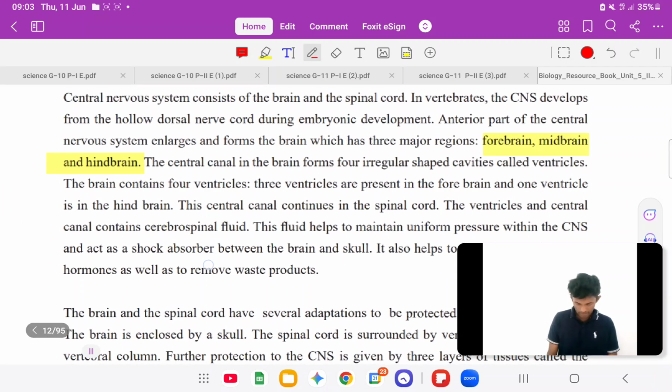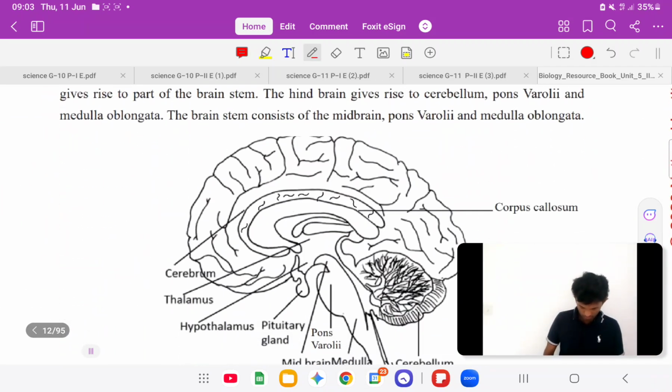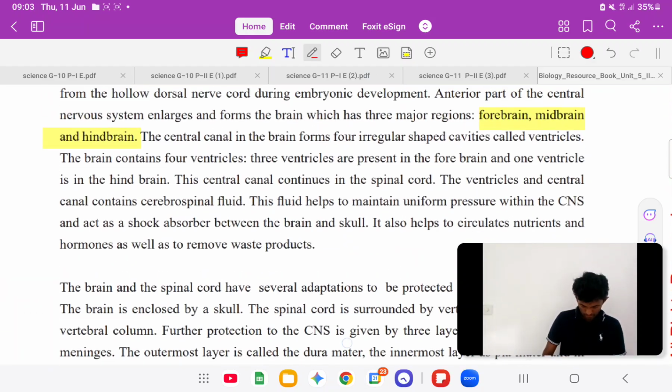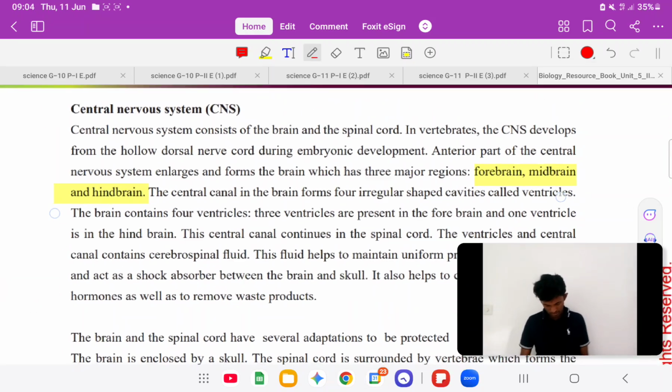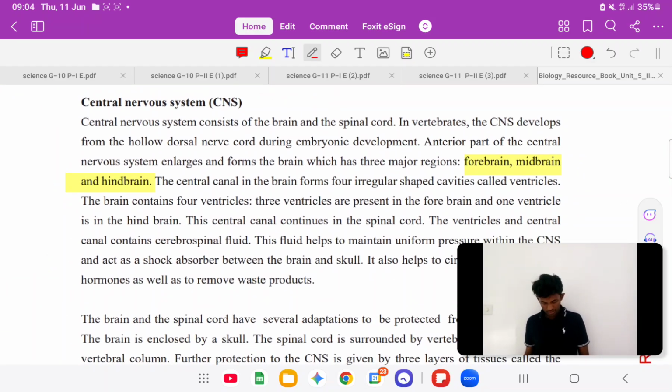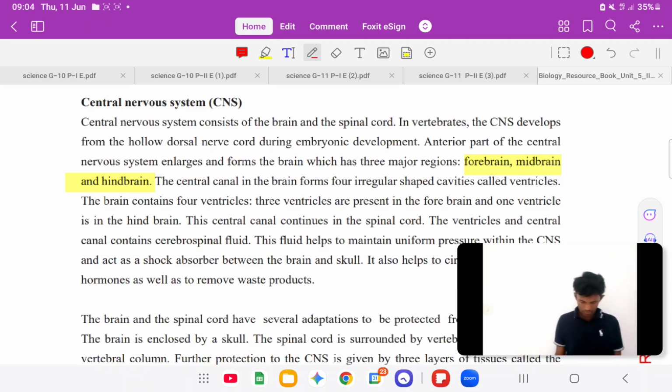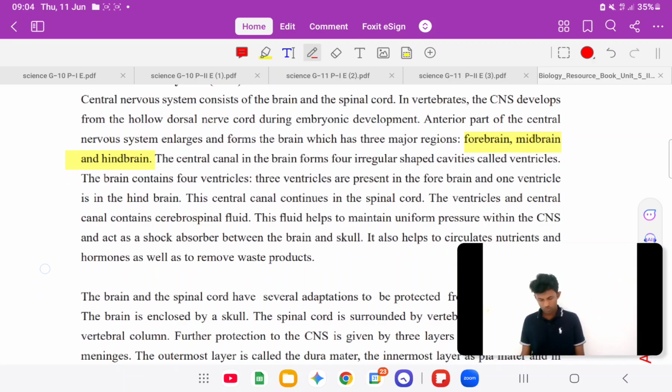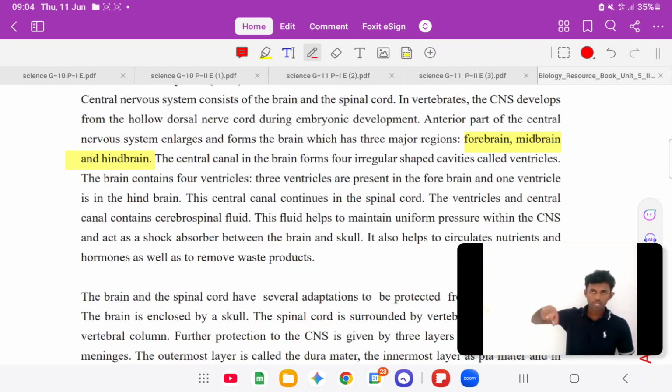Here, central nervous system, page number 5. Central nervous system consists of the brain and spinal cord in vertebrates. The central nervous system develops from the hollow dorsal nerve cord during embryonic development. Then the anterior part of the central nervous system enlarges and forms the brain, which has three major regions: forebrain, midbrain and hindbrain.